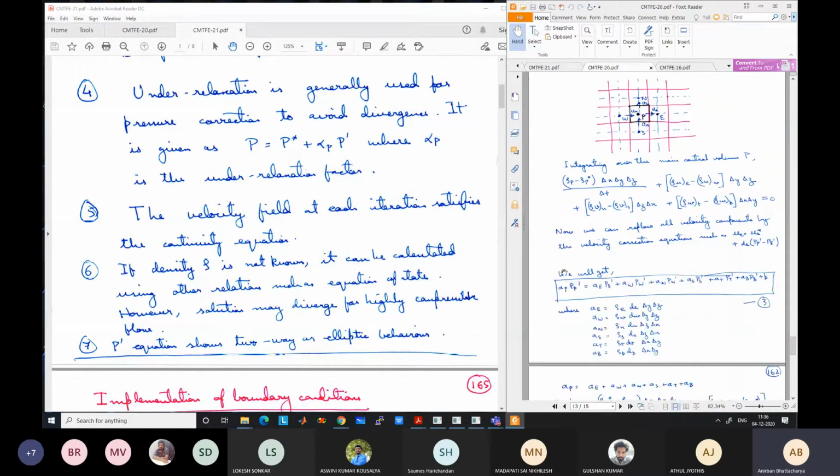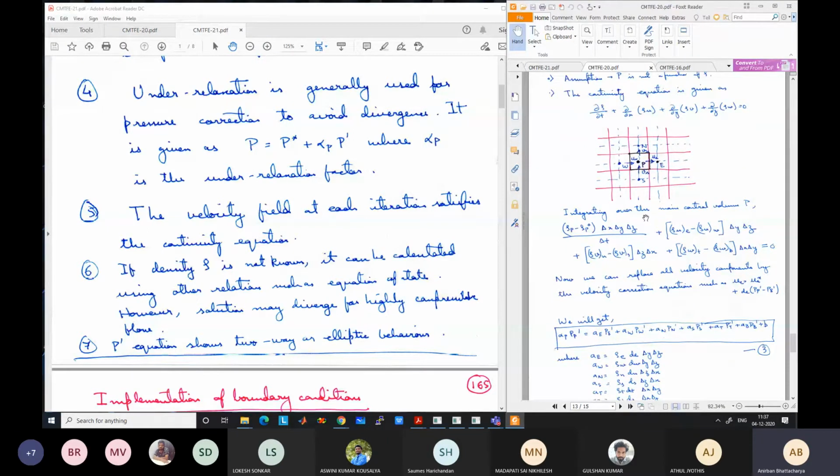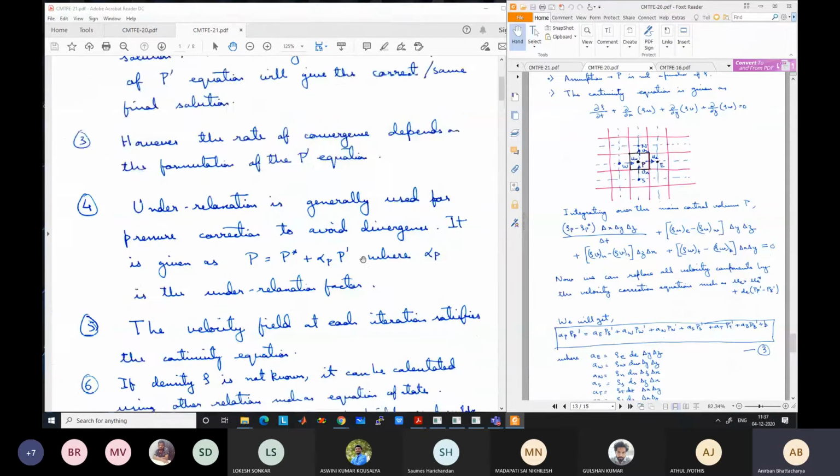And the final thing we will note here is that the pressure correction equation shows a two-way behavior. Okay, so the pressure correction at any point, this diagram is too small.